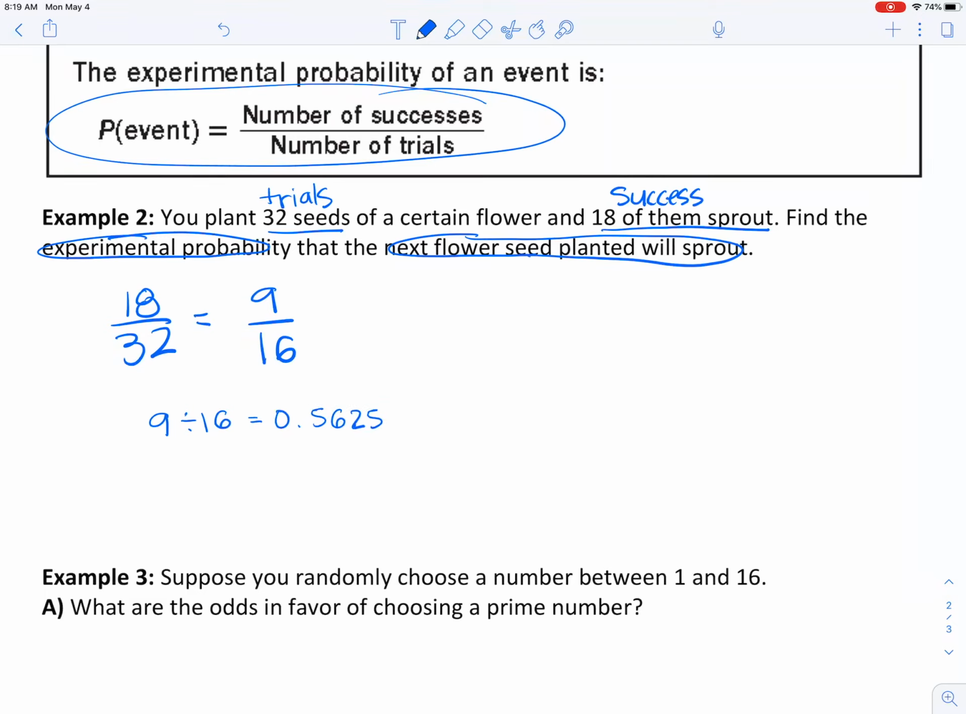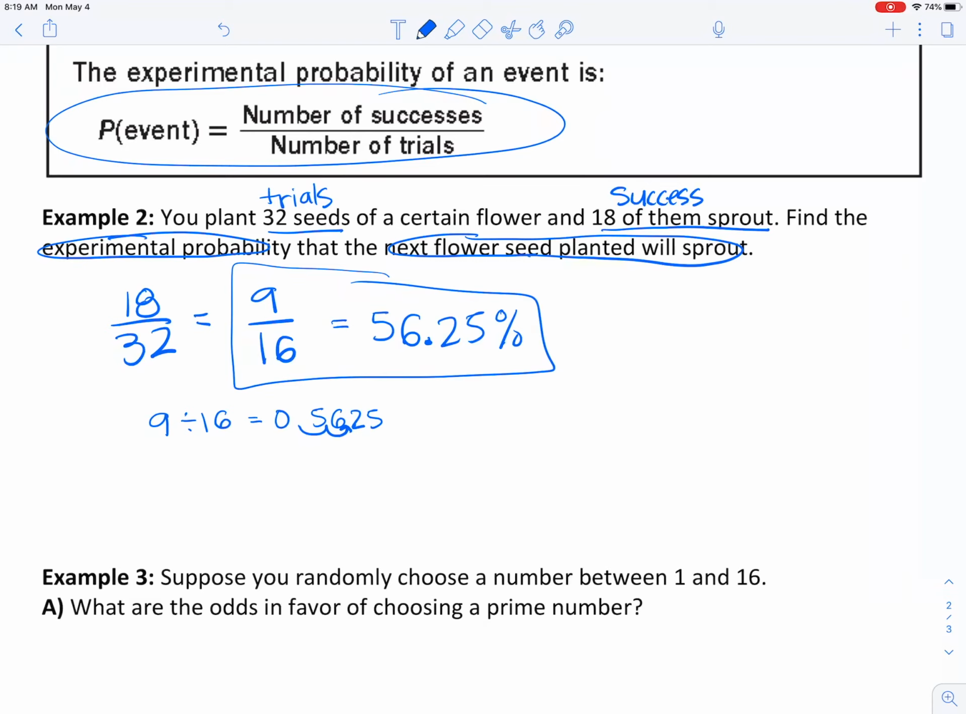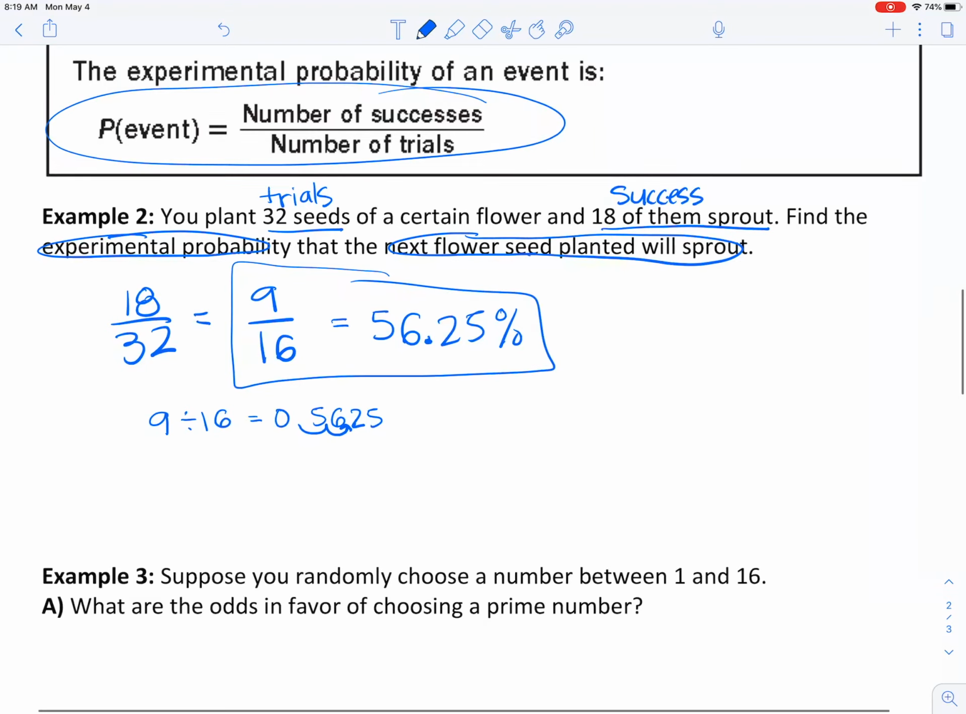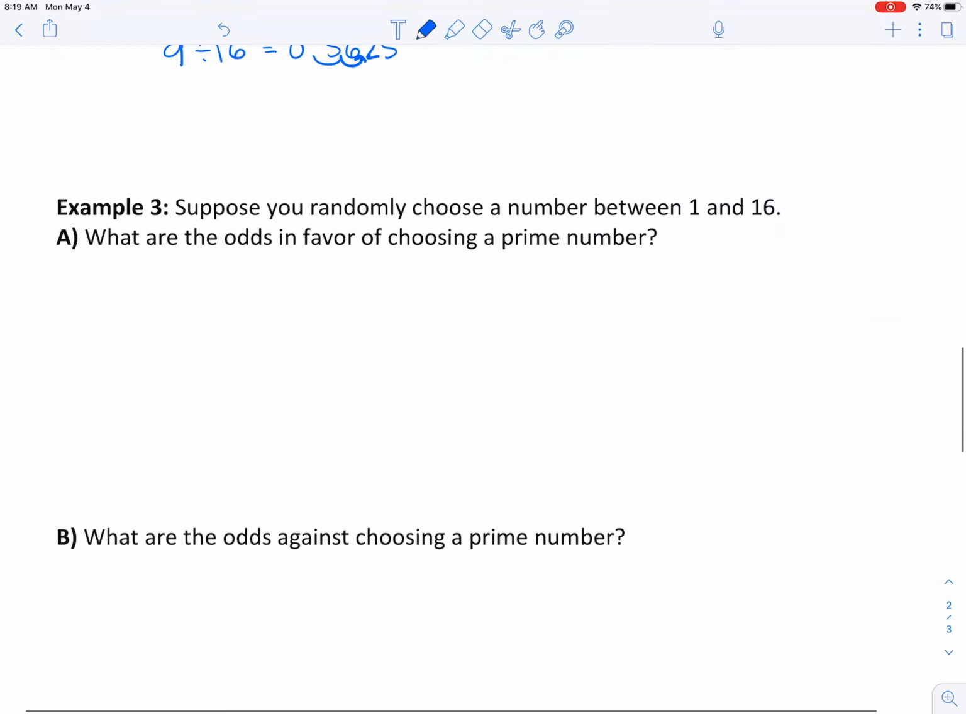it is 0.5625. So if I wanted to write that as a percentage, I can move that decimal point over 2 spots so that it would be 56.25%. So again, either way I'm okay with, 9 over 16 or that 56.25.